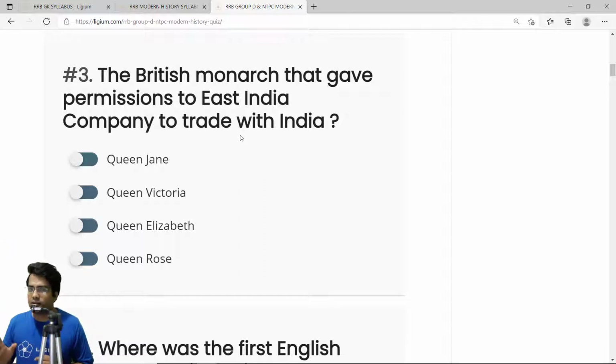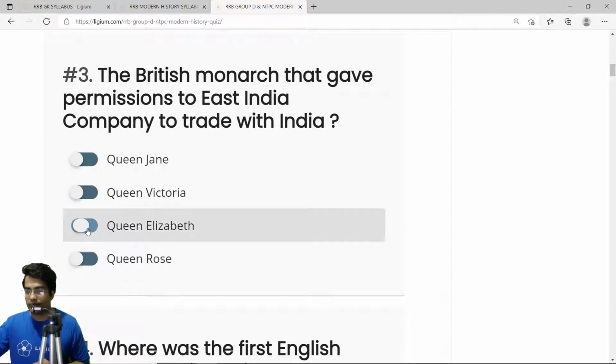And by 1600, it was given the permission to trade with those countries that are east of the Cape of Good Hope. So the correct answer is Queen Elizabeth. She was the one who gave the permission to the East India Company that they can trade with those countries which are located east of the Cape. Now the Cape is located somewhere near Africa. I'm not really sure. I'm sorry about that. So the correct answer is option C, Queen Elizabeth.